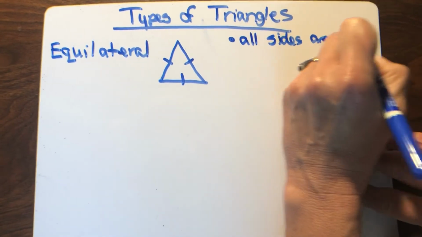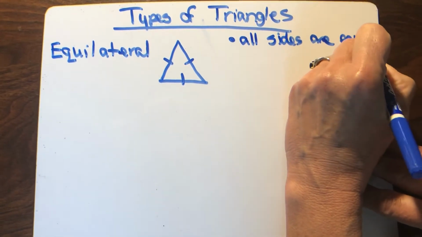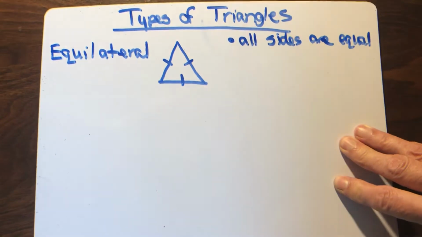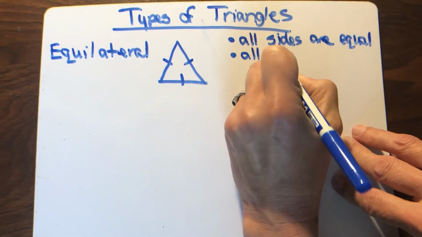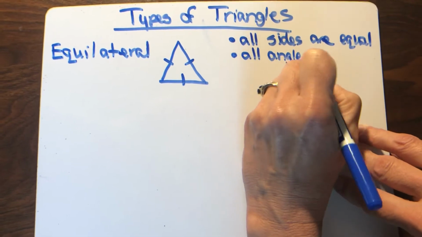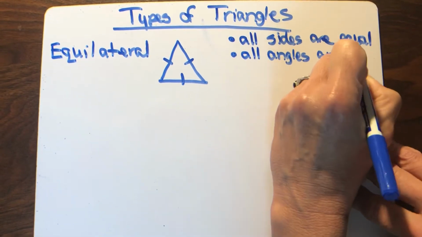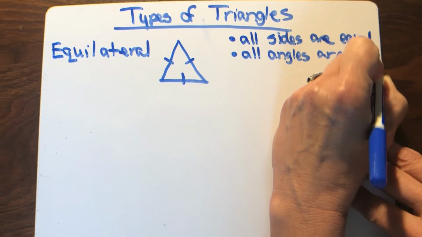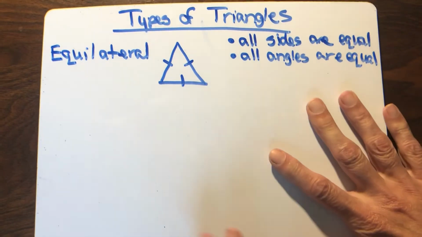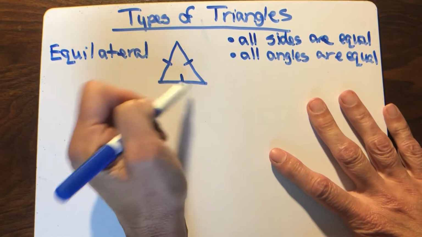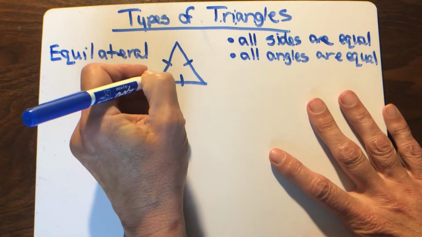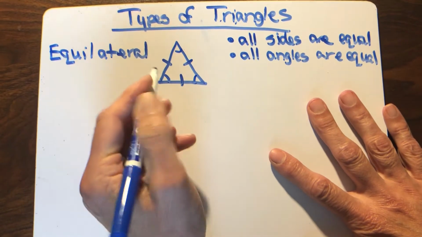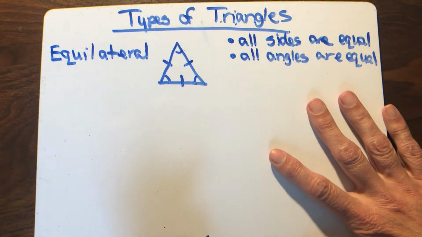Write this down. You're not just watching. And all angles are equal. Now, do you recall that in a triangle, tri meaning three, you have three angles, and that these three angles add up to be 180 degrees?